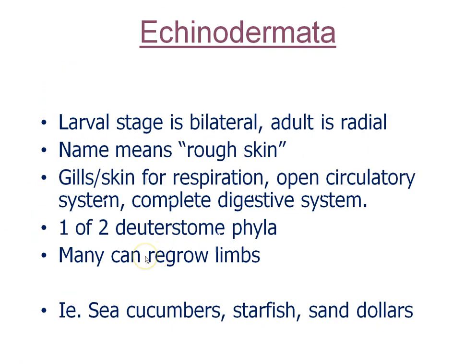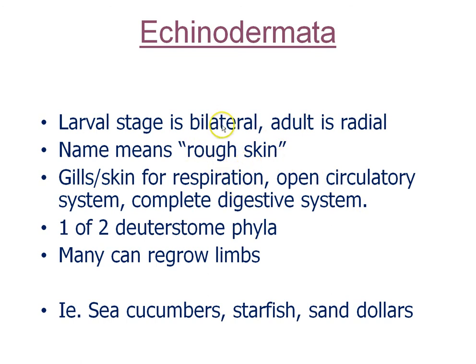Then we have phylum Echinodermata. Echinodermata is the only phylum that is invertebrate and also deuterostome. No backbone, but has a digestive system that starts with an anus first instead of the mouth, just like us chordates. Echinoderms include things like starfish. The name means rough skin. Echino means rough. Skin is dermata.